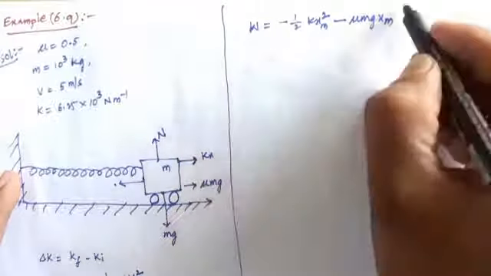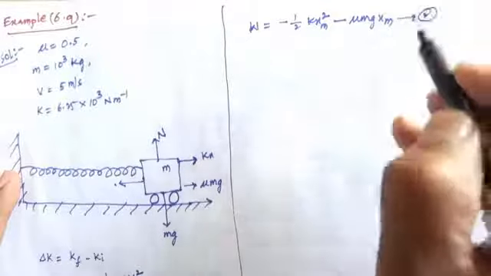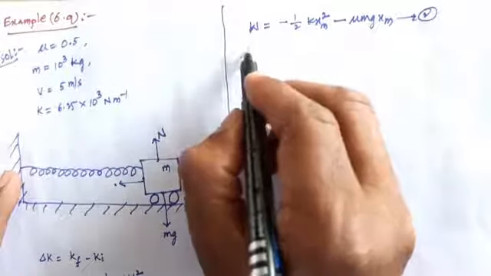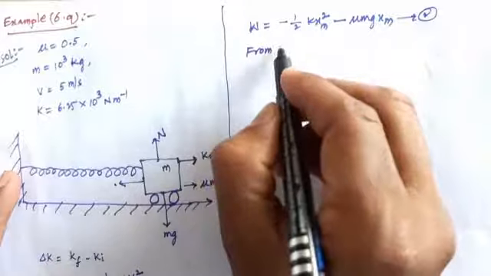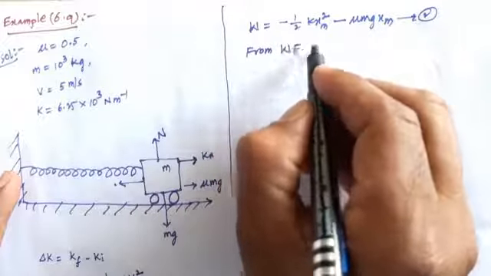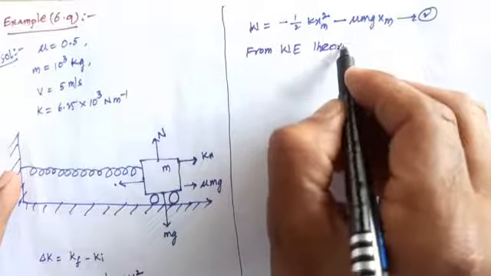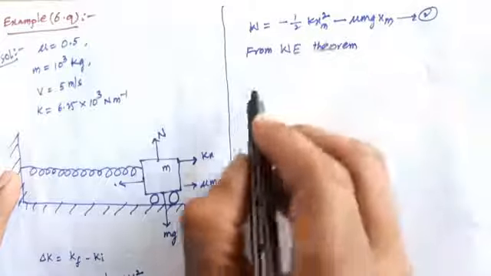So then according to the work energy theorem, what is the work energy theorem?